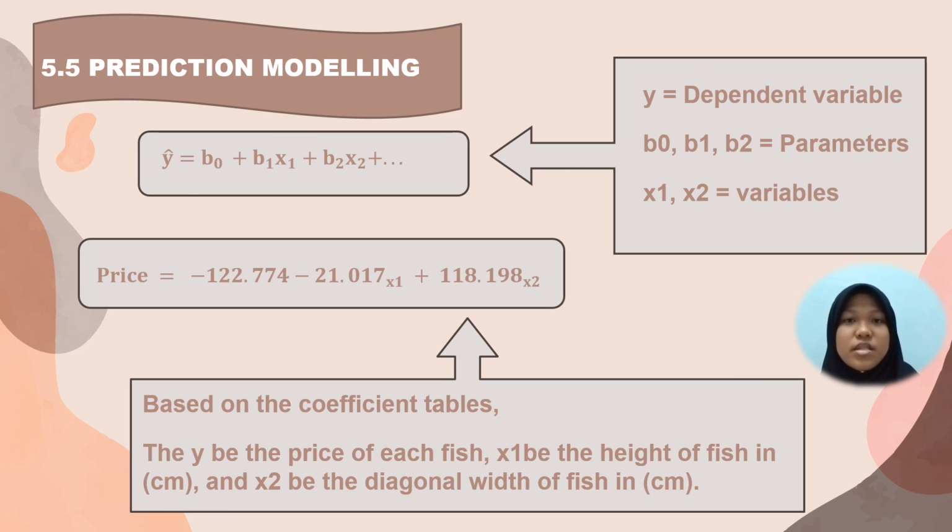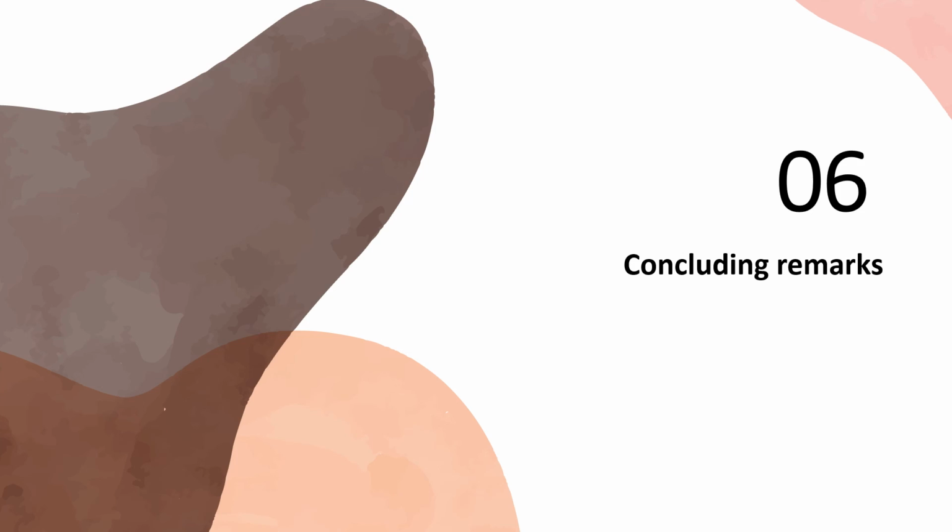For every one unit increase in the head, the price will drop at the rate of 21.017, provided the weight level remains unchanged. For every one unit increase in the weight, the price is increased at the rate of 118.198, provided the head is unchanged. Since VIF for both independent variables is less than 10, there is no evidence of multicollinearity.